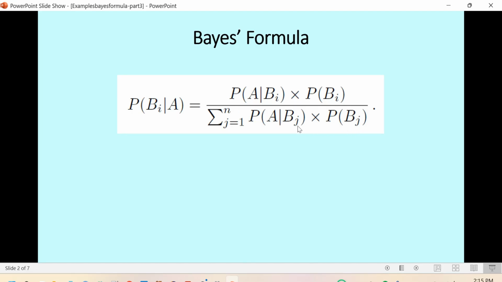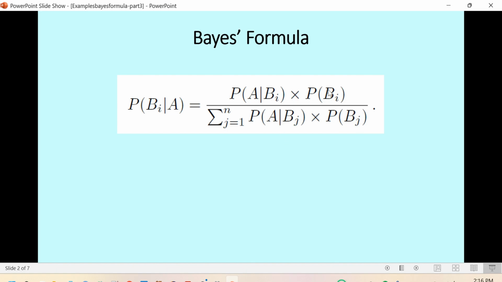Total probability is equal to the unconditional probability of A. Because there are different kinds of events for B, we have Bi, Bj, and so on. We have to add together, for all of them, the probability of Bj times the conditional probability of A given Bj. Then we multiply and make a summation. So this is the unconditional probability of A. This is the denominator.